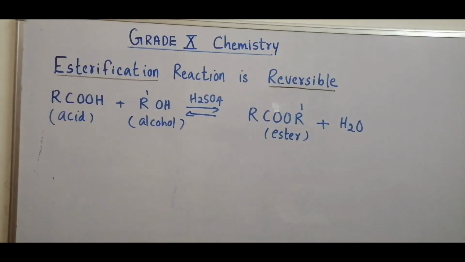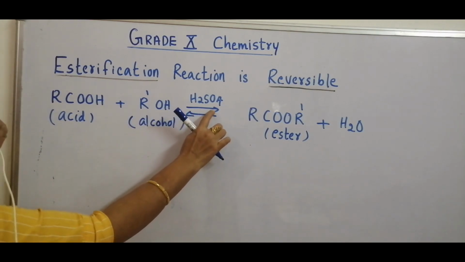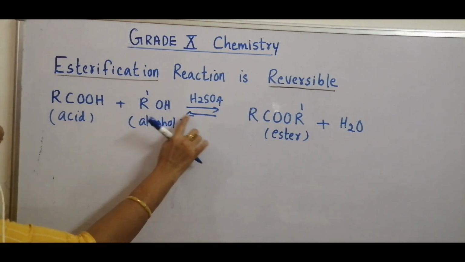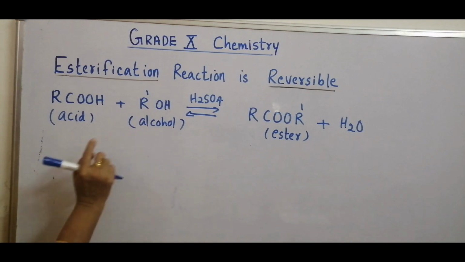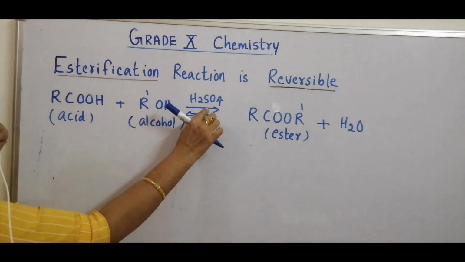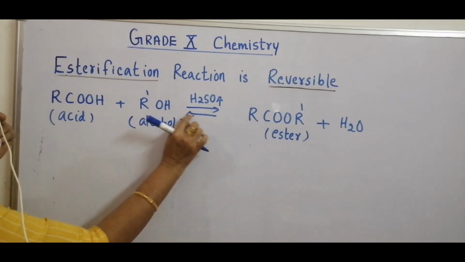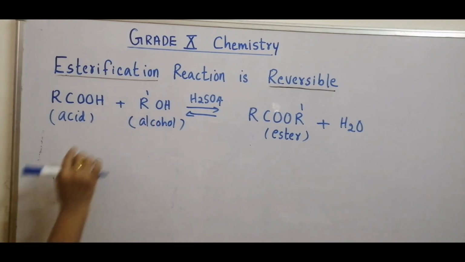It has been found that an esterification reaction is reversible. This arrow in the forward and backward direction shows that the reaction is reversible. So the reaction can happen in the forward and also the backward direction.